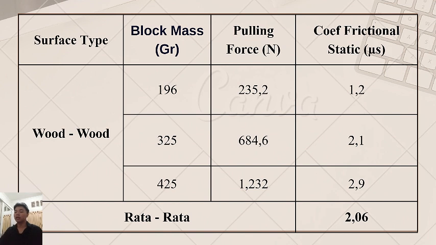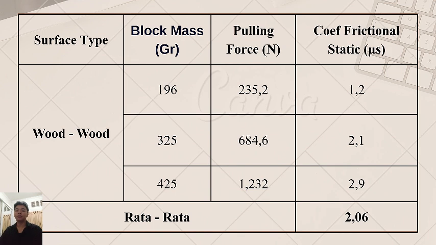The block mass for number 1 is 196, number 2 is 325, and the last one is 425, and the pulling force is 235.2, number 2 is 684.6, and 1286.232. And you can get the coefficient of static friction. Number 1 is 1.2, number 2 is 2.1, number 3 is 2.9.